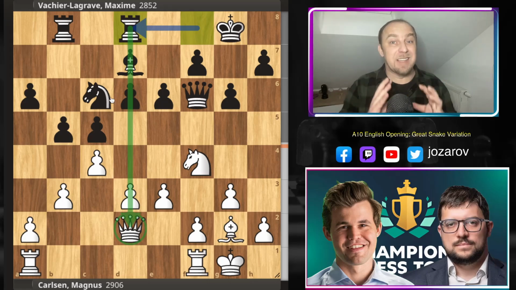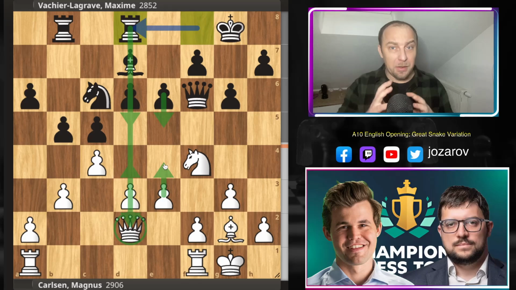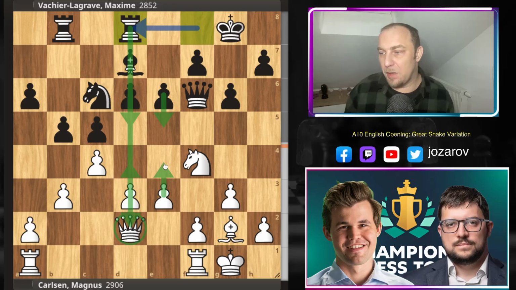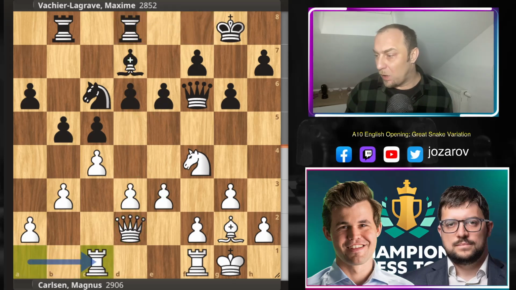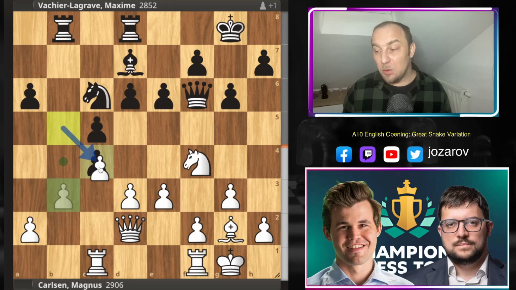Probably in the next couple of moves we can expect some pawns to be pushed in the center of the board, maybe d4, d5, who knows, e5, e4. So probably many things will happen now in the center of the board. So if something clears, then the queen could be endangered, of course, by black's rook activity. We have rook from a to c1, b takes c4, and this good move is, I think, pretty good here by MVL, because this move is not allowing Magnus to take with the b pawn.